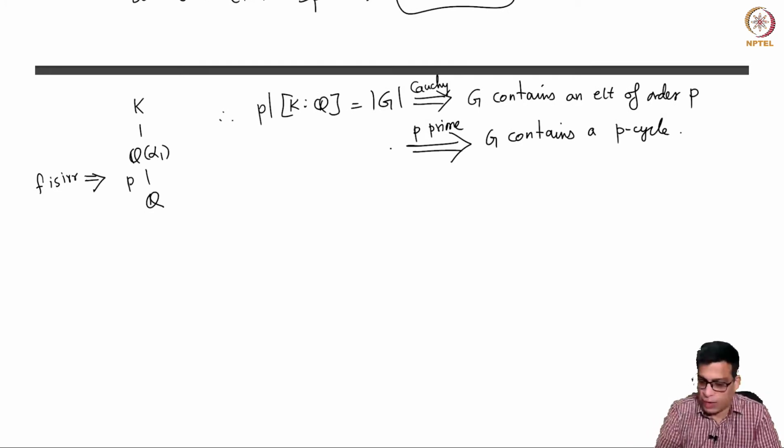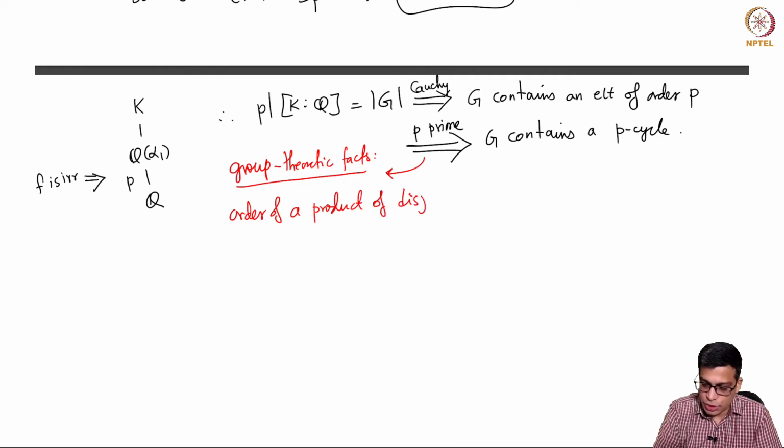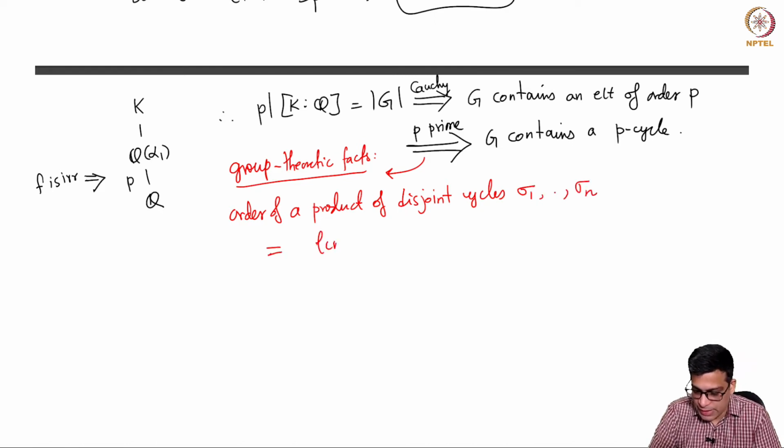This requires some group theoretic facts. The order of a product of disjoint cycles is equal to the LCM of the orders of each of those individually.